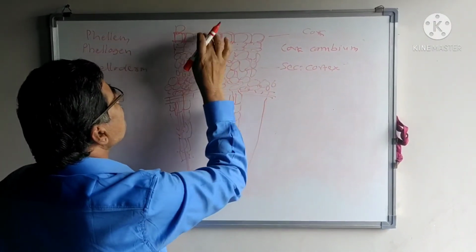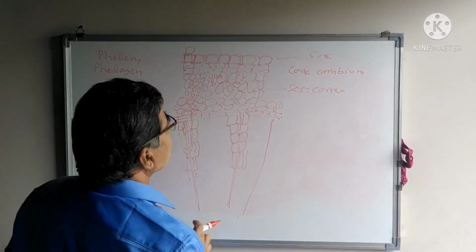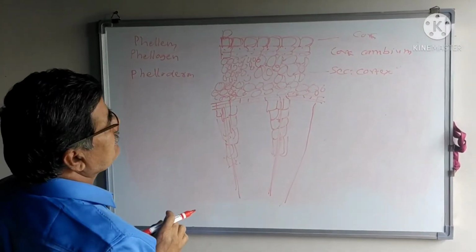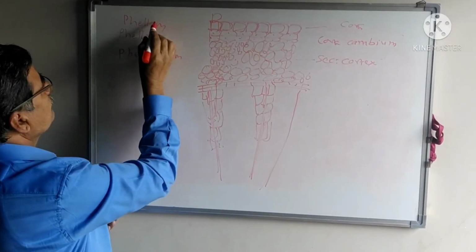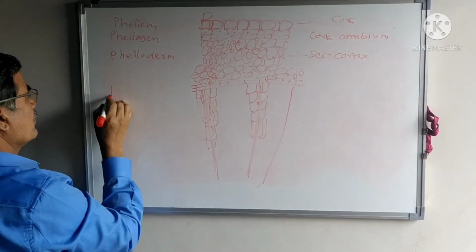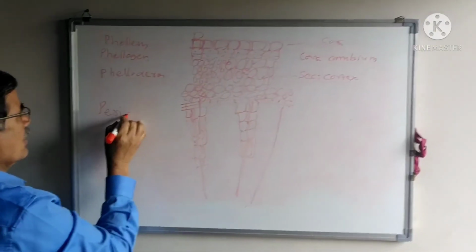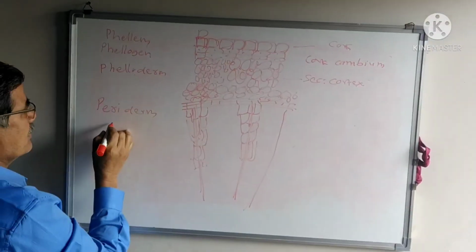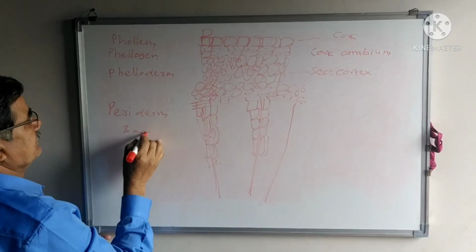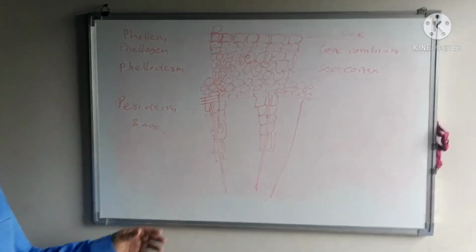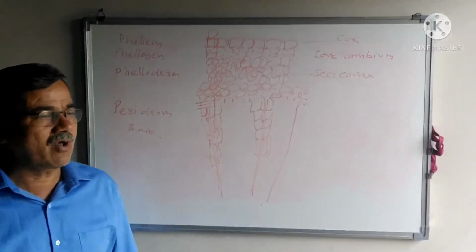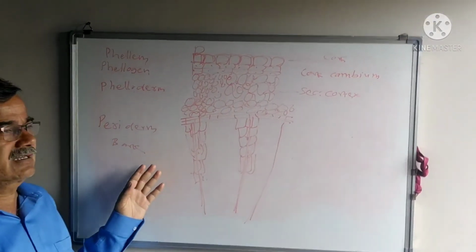The cells are impervious to water, and gas exchange takes place on the inner side. Phellem, phellogen and phelloderm together form the periderm. And periderm is nothing but the bark of the tree. This is the internal organization of the secondary tissues which are found in the dicot stem and dicot root.